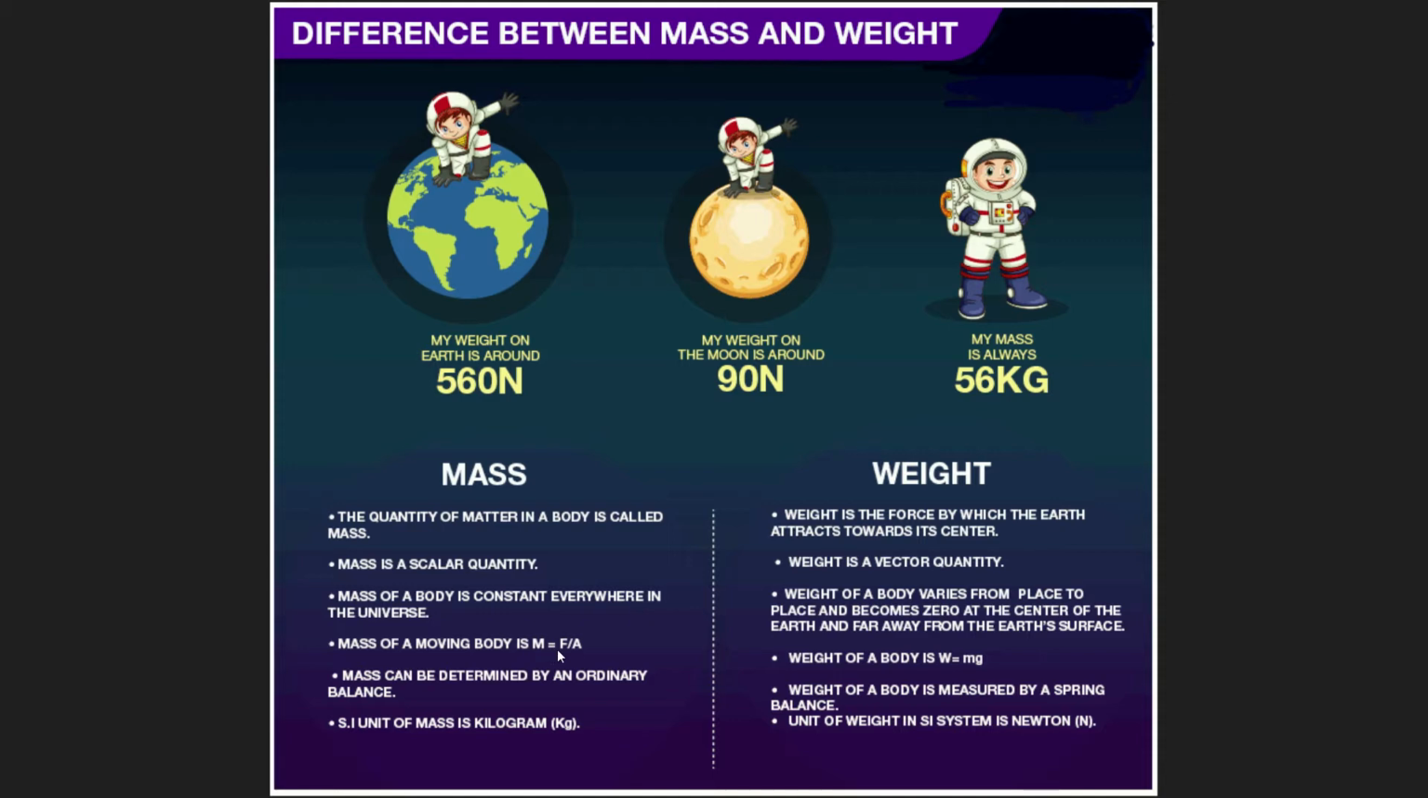Mass of the moving body m is equal to F upon a, whereas the weight of the body is equal to m into g. Mass can be determined by an ordinary balance. Weight of the body is measured by a spring balance. SI unit of mass is kilogram, while the SI unit of weight is same as the force, that is Newton.